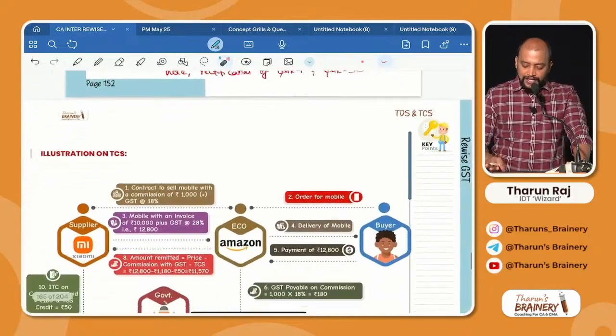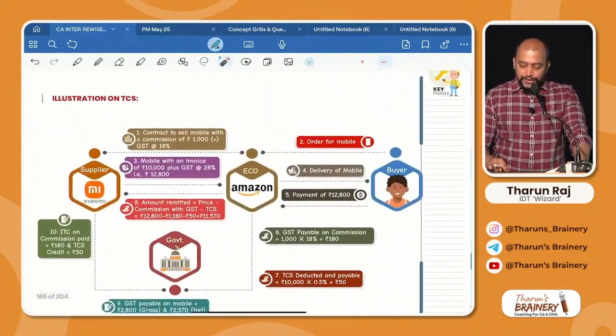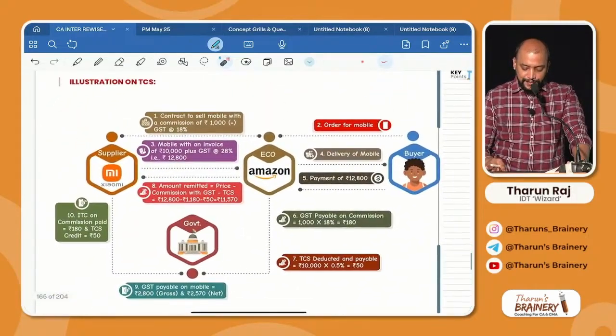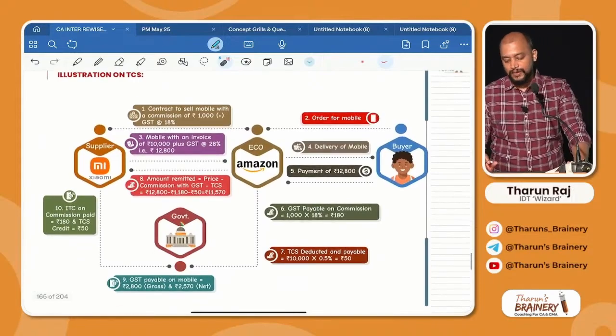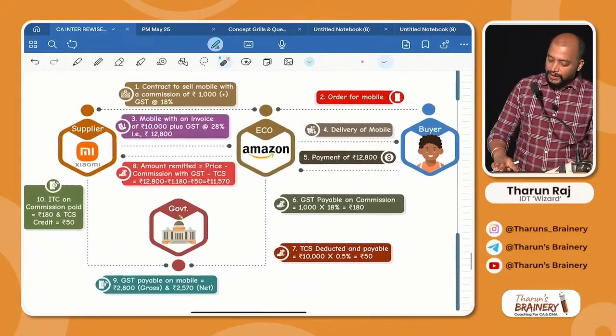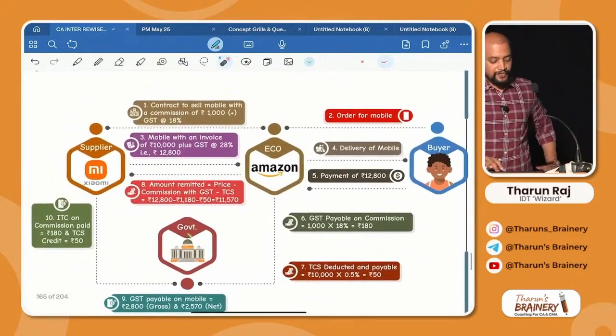Now look into the next page for the illustration on TCS. So how will TCS work? You see this.